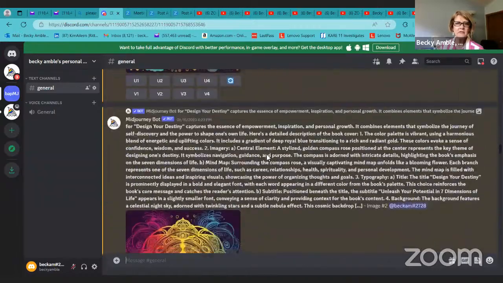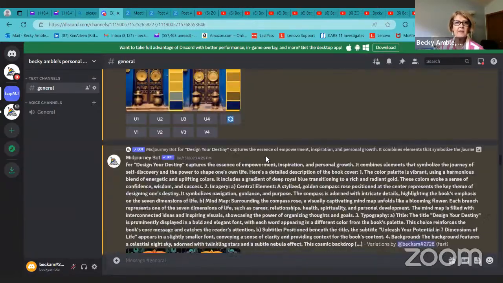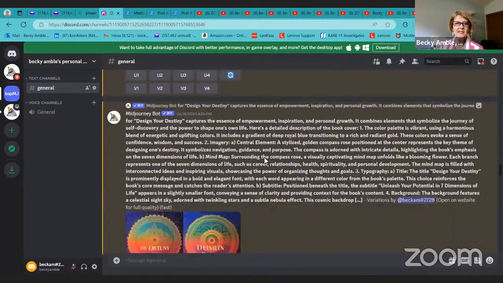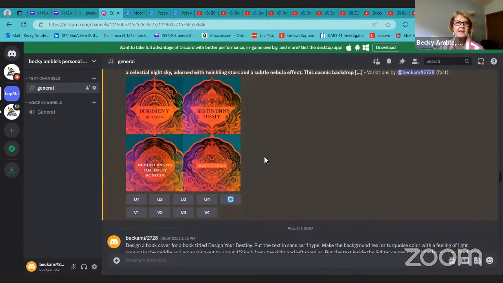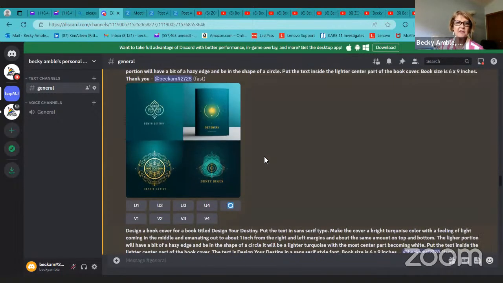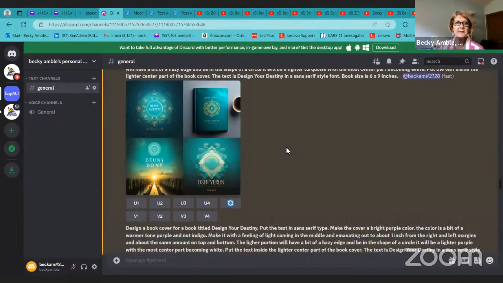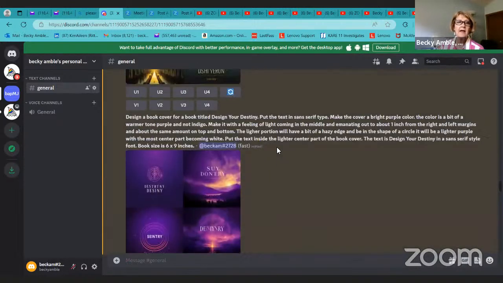Then I was just going to show you, scrolling down, something else I did more recently. MidJourney, if you use it very much, you'll need to pay for it. But you can see as I'm quickly scrolling through the differences. And here I wanted it to do something more in the teal. But look at this. So then I came up with a new one.